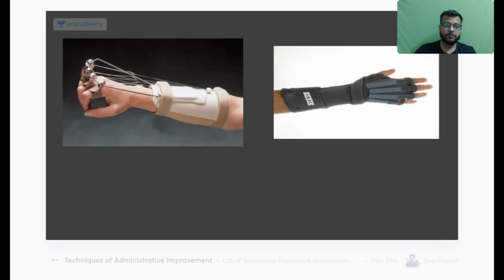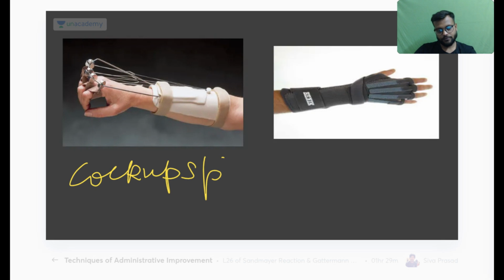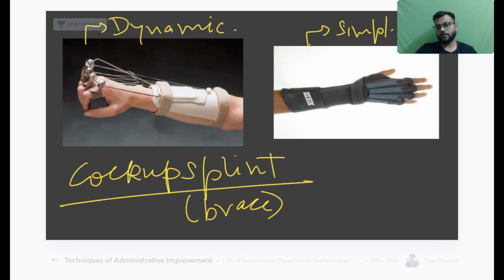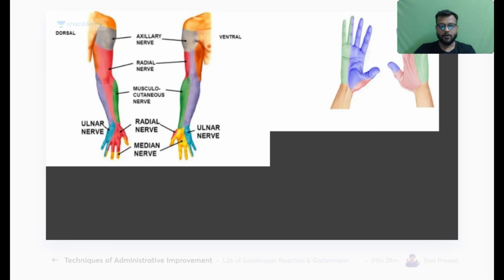Okay, and this is your cock-up splint for the radial nerve, the cock-up splint or cock-up brace for radial nerve injury or wrist drop. This is your dynamic cock-up splint. And this is your simple cock-up splint, also called the static cock-up splint.